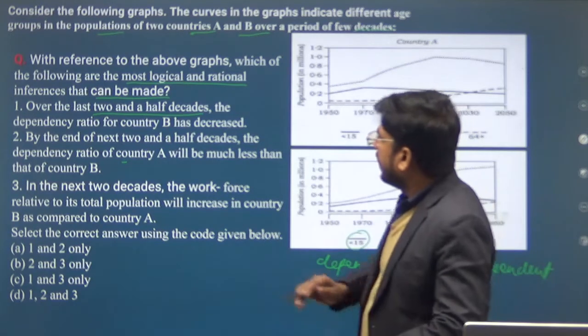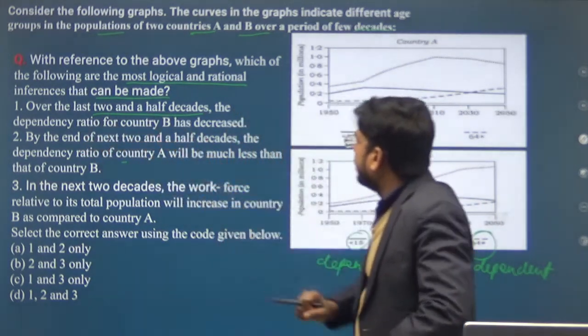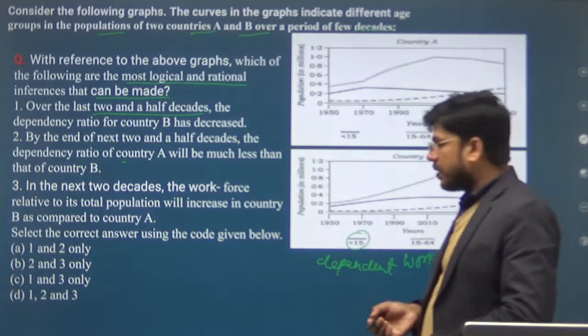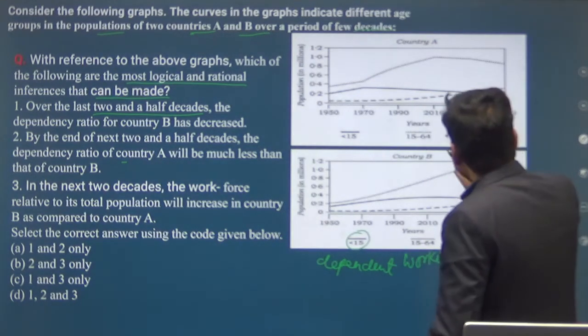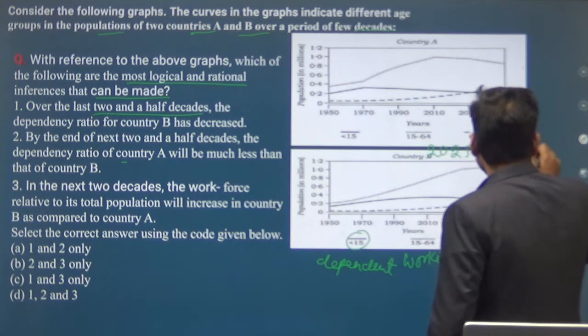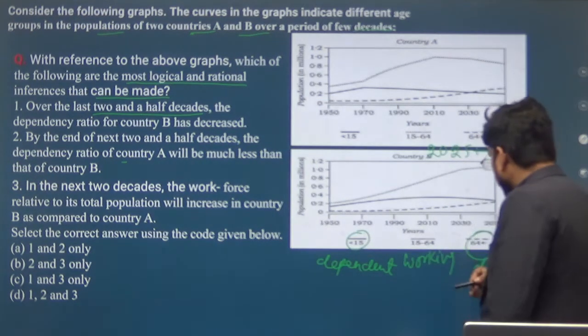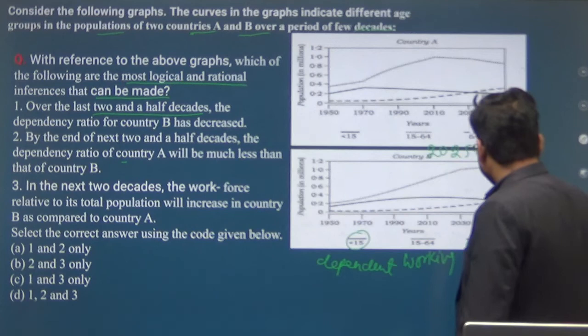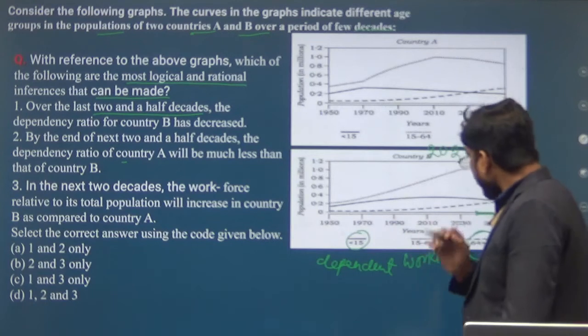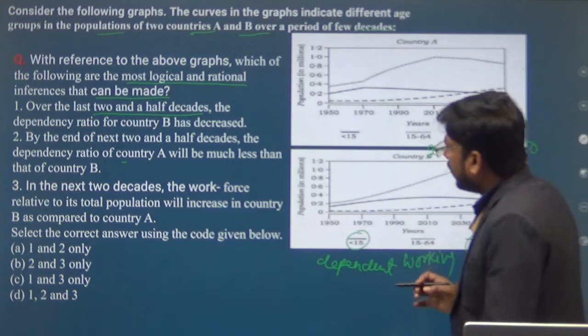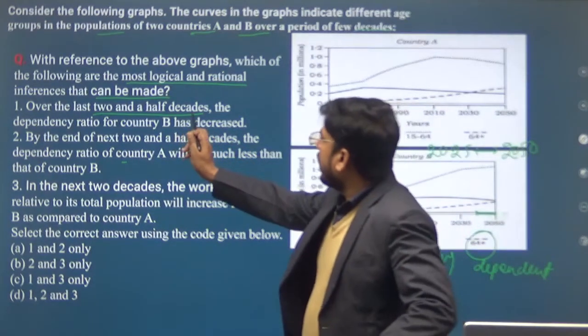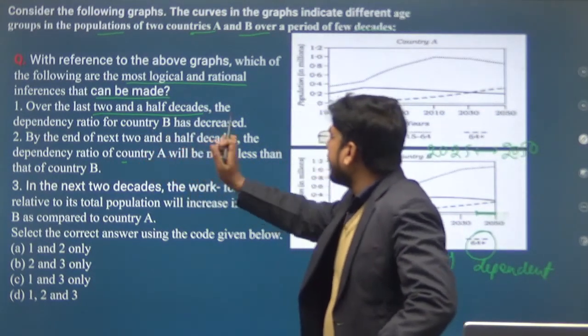country B, and what is it saying? Over the last 2.5 decades means 25 years. Last 25 years means from 2025 to 2050 it is talking about. Okay, means from here to here, up to here it is talking about. Okay, so over the last 2.5 decades, the dependency ratio of country B has decreased.